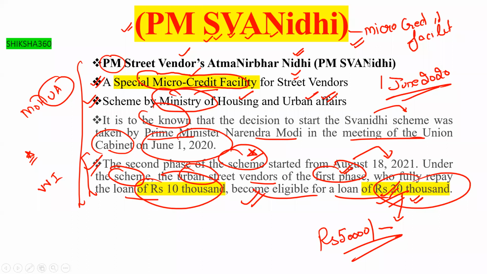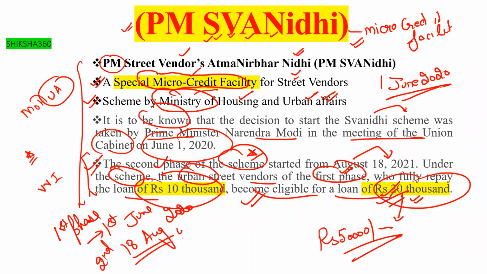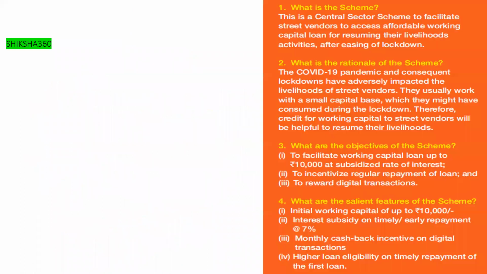Basically on 1st of June 2020 was the first phase, and the second phase 18th of August, basically we can say after 15th of August 2021. Clear? In the first phase, the loan is 10,000, and if they properly pay the loan, then the second is 20,000. Clear? So let's move further.